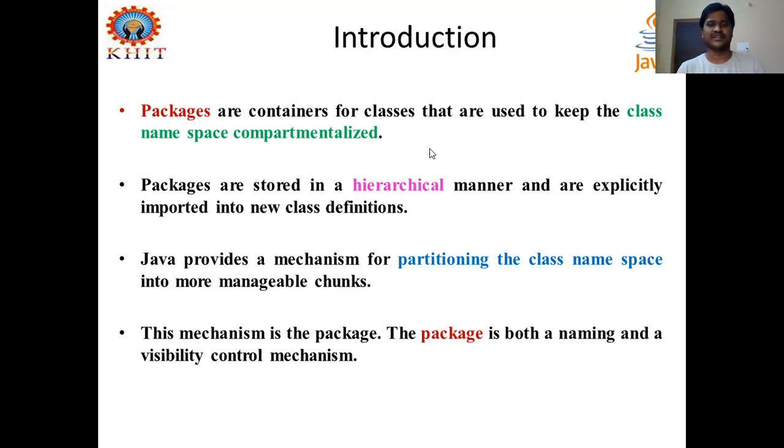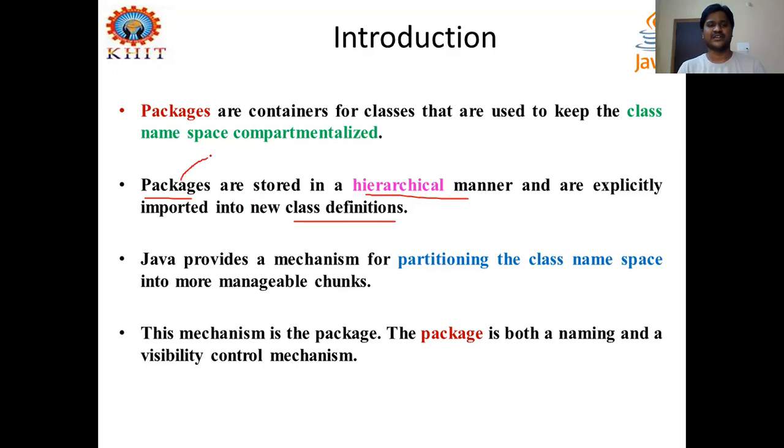Packages mainly make that namespace a compartmentalization. That means hierarchy. You can create directories and subdirectories, and you can keep your classes in a large number of files and sizes. Here the packages are stored in a hierarchical manner. As I told you, you can create compartmentalization of these packages to make your namespace convenient for usage and identifying. So these are explicitly imported into new class definitions.